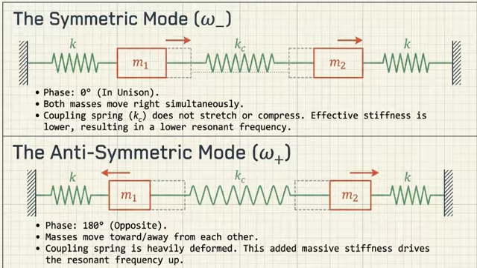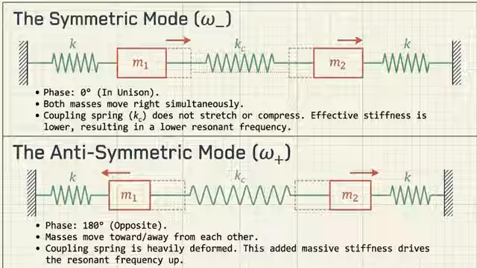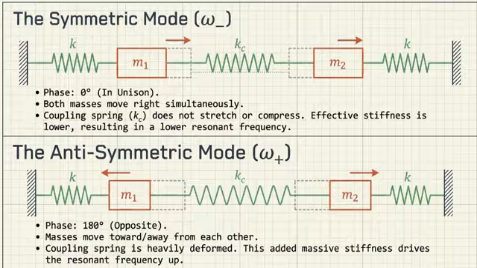Which means we are no longer looking at external phase, like the delay between me pushing the object and it moving. No, the phase is now internal. It's the architectural relationship between the 2 moving masses. Exactly. You don't even need an external force to observe this phase. It is purely the relative alignment of the 2 masses as they dance with each other.